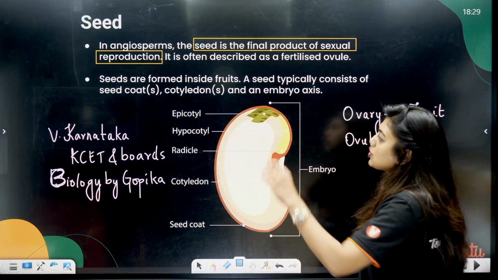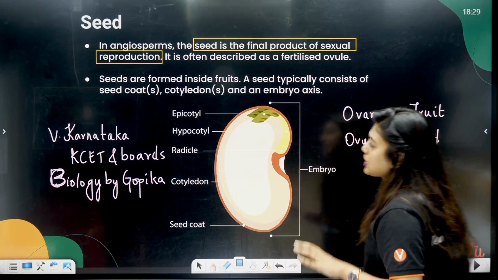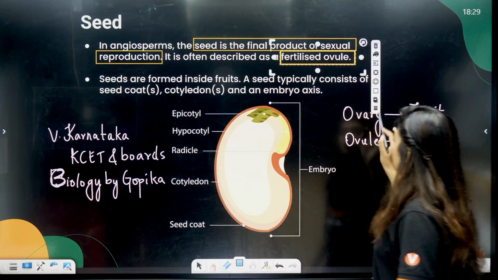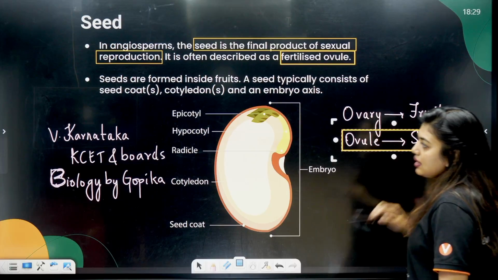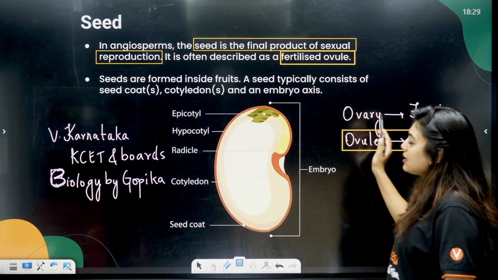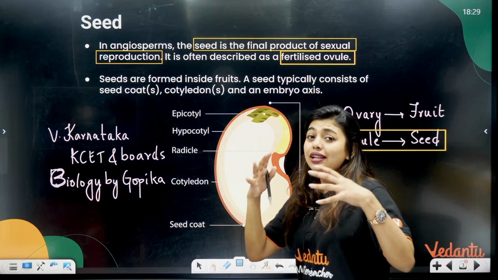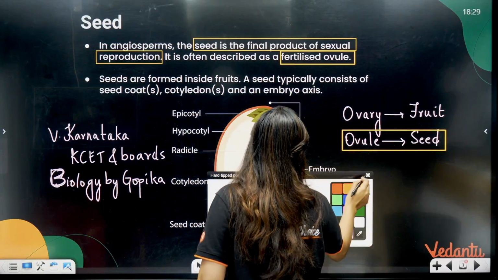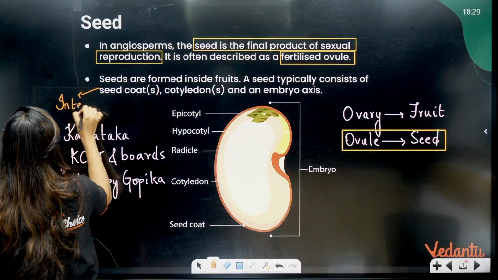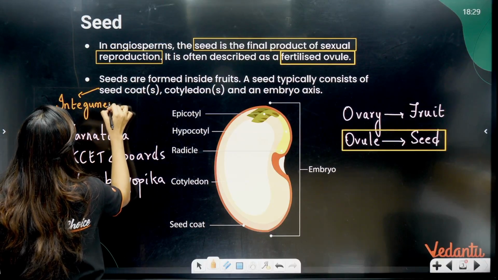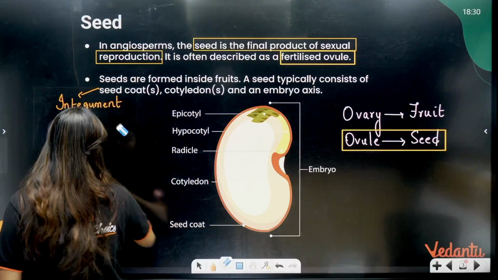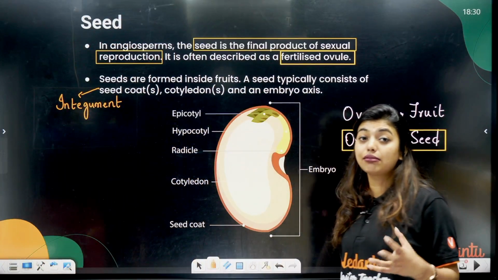Yes. So students, in angiosperms, the seed is the final product of sexual reproduction. It is often described as a fertilized ovule. As I told you, the ovule has to end up forming the seed. Seeds are formed inside the fruit, and all of you know that. A seed typically consists of a seed coat, which is formed by the integuments. Remember when I taught you embryo, I taught you the inner and outer integuments, which do the job of protection. Those have modified to become your testa and tegmen, which is your seed coat.